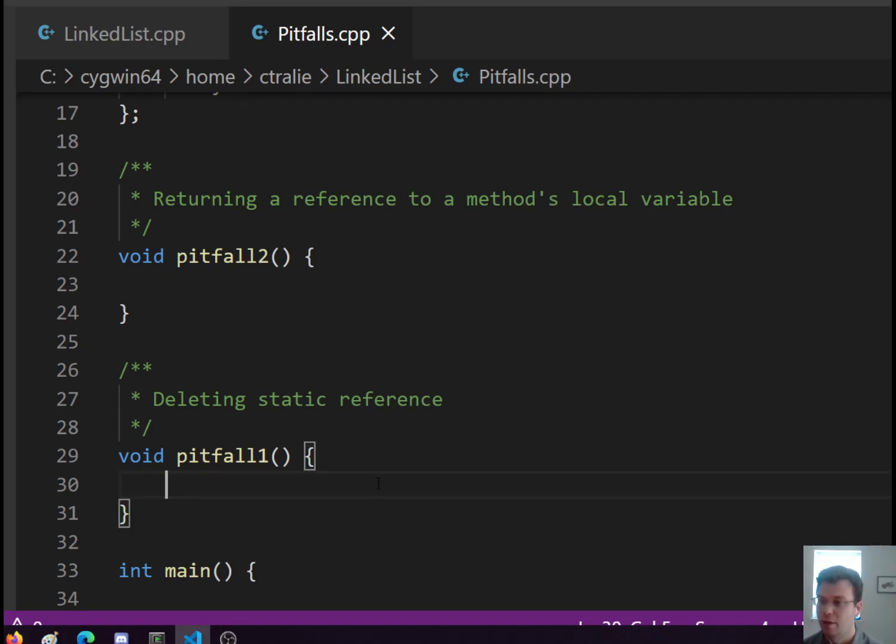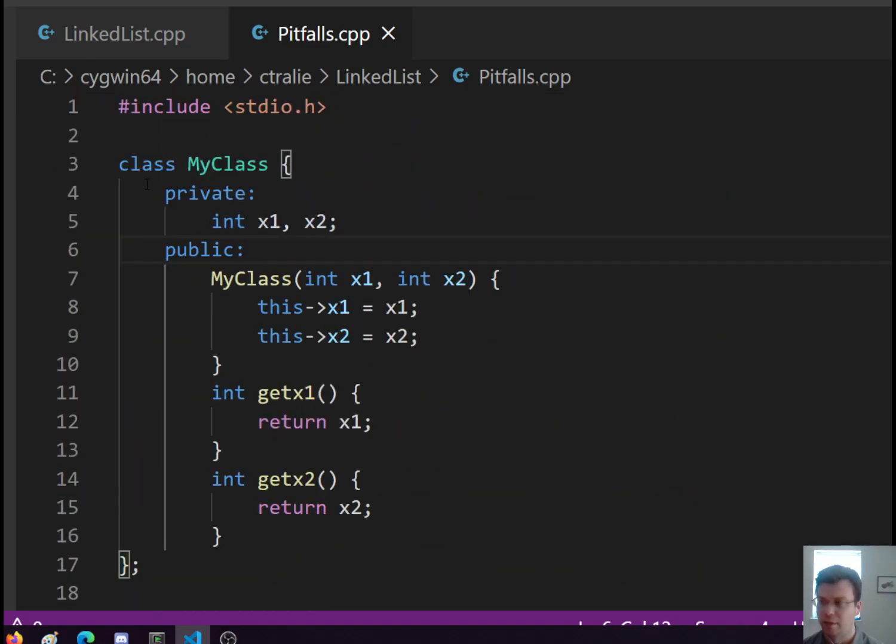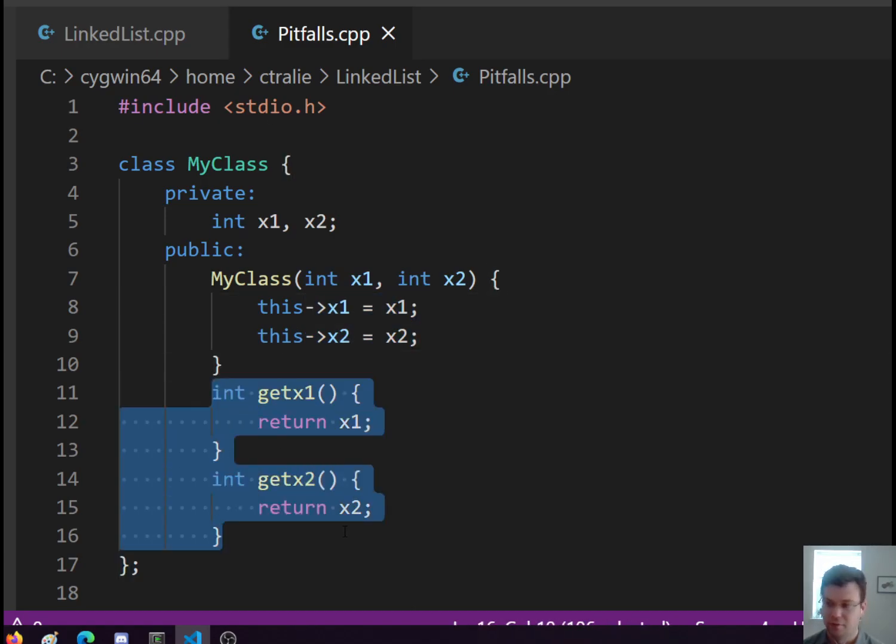So let's talk about one of these ways. Now what I've done is I've made a silly little class just to demonstrate. It's a class that's just some kind of wrapper around two ints. In the constructor you pass along the two ints, you set them, and then you can return them with these getters here.